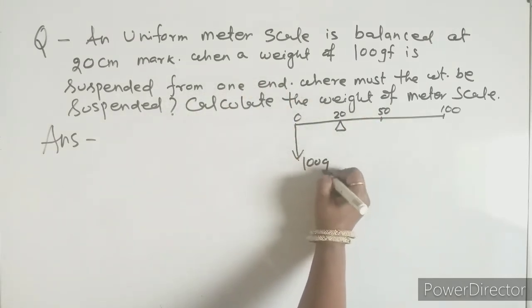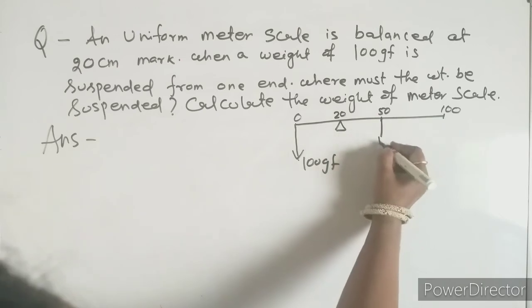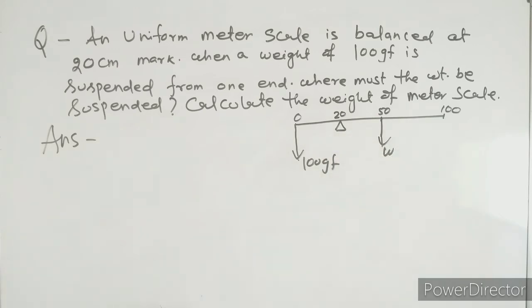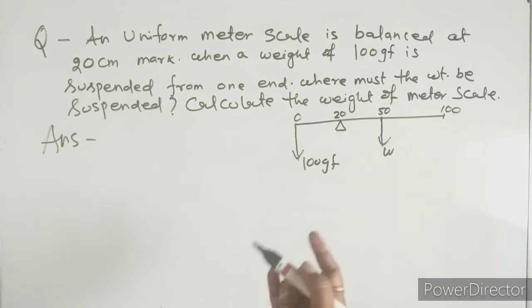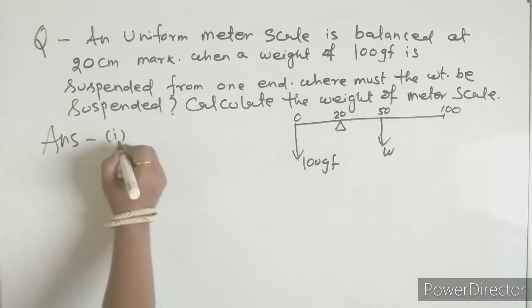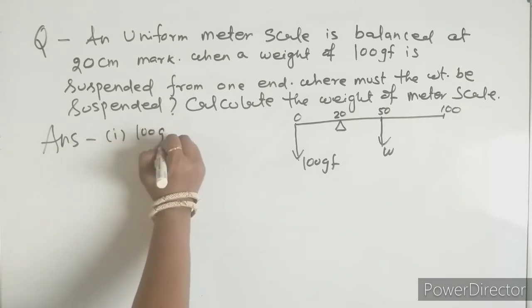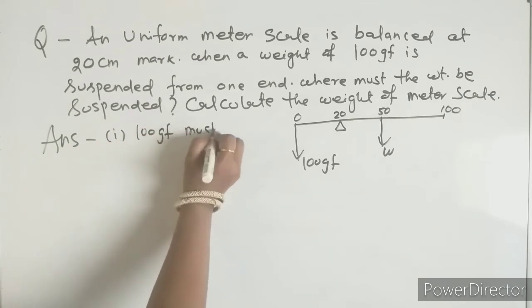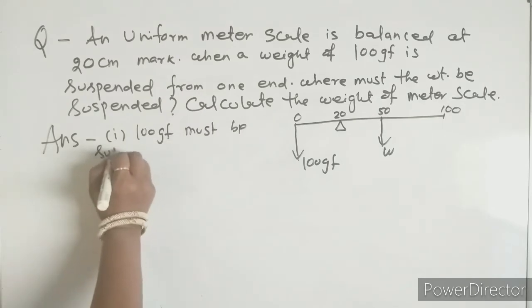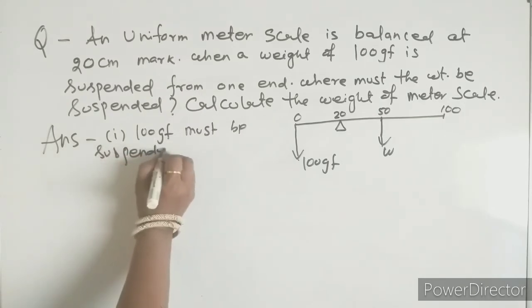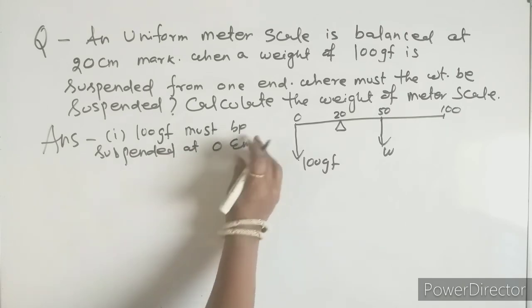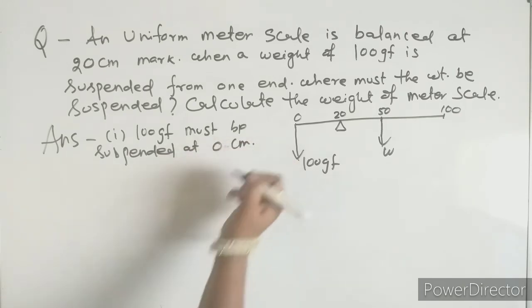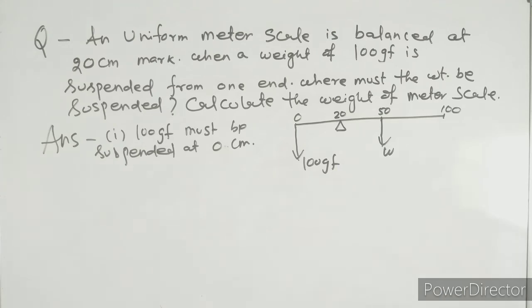Now this one is suspended from one end, the 0 end. This one will be 100 gram force. Here, what is the weight of this? It is given. So let us find out here. Then where must the weight be suspended? It is suspended at the 0 end. The first answer will be: 100 gram force must be suspended at the 0 end, or at 0 centimeter. This will be the first answer.